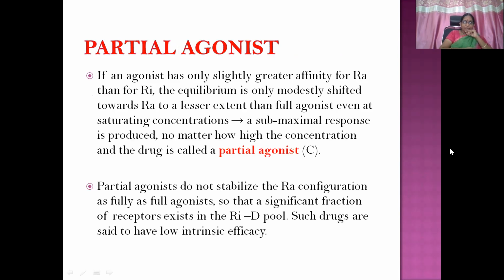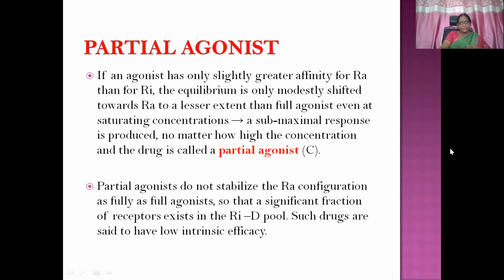Partial agonist. If an agonist has only slightly greater affinity for the activated state when compared to the inactive state, the equilibrium is only modestly shifted towards the activated state, and to a lesser extent than a full agonist, even at very high concentrations. So a submaximal response will be seen no matter how high a concentration of partial agonist you administer.